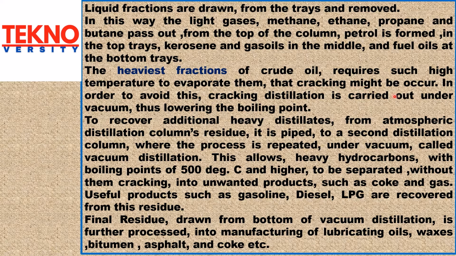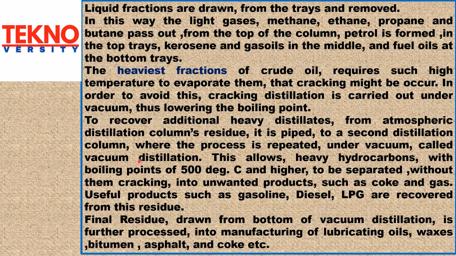The heaviest fractions of crude oil require such high temperature to evaporate them that cracking might occur. In order to avoid this cracking, distillation is carried out under vacuum, thus lowering the boiling point. To recover additional heavy distillates from atmospheric distillation column's residue, it is piped to a second distillation column, where the process is repeated under vacuum, called vacuum distillation.